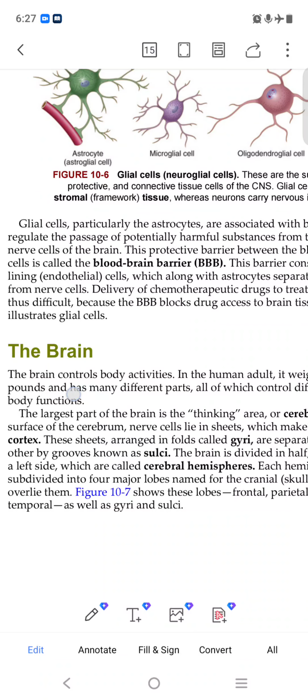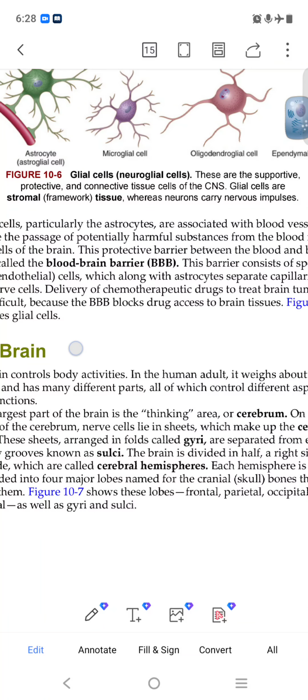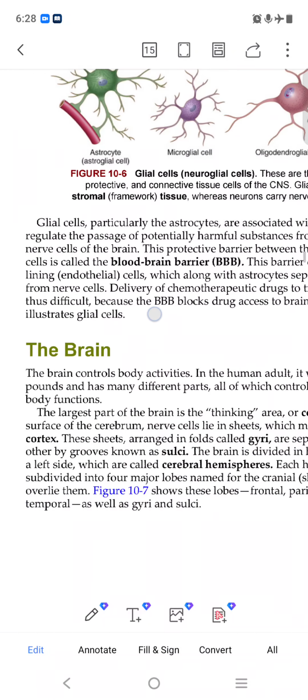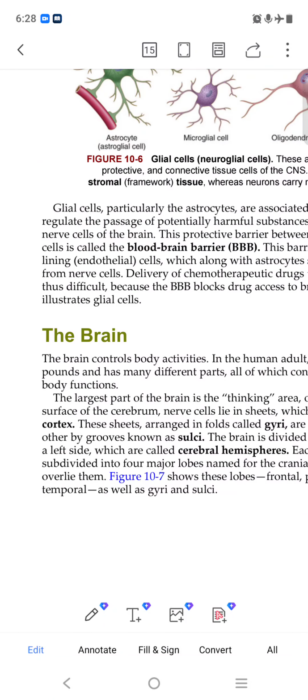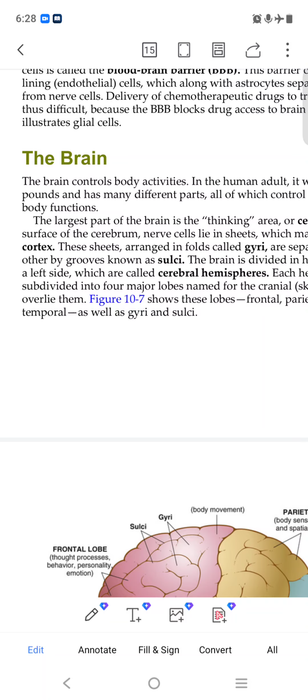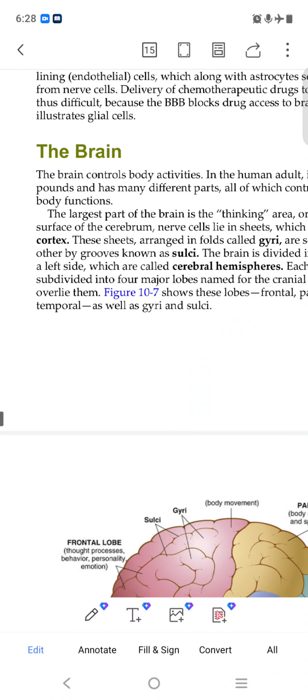Blood-brain barrier. Okay, a barrier means making any kind of protection. So it is a protective barrier between the blood and brain cells, called the blood-brain barrier. It is a barrier, obstructing or stopping anything. The brain, we know, controls the activities of the entire human body.